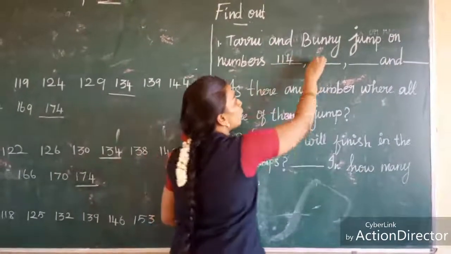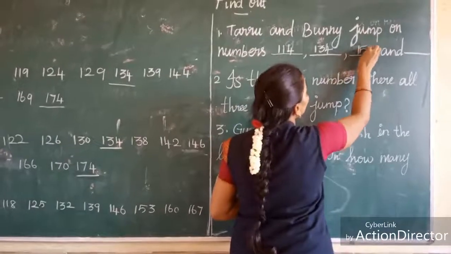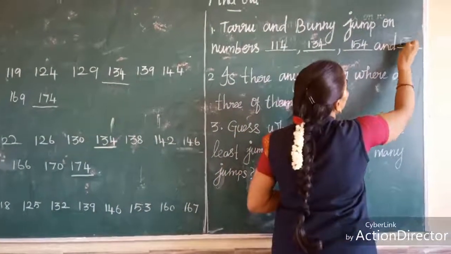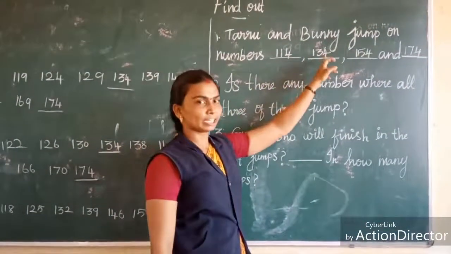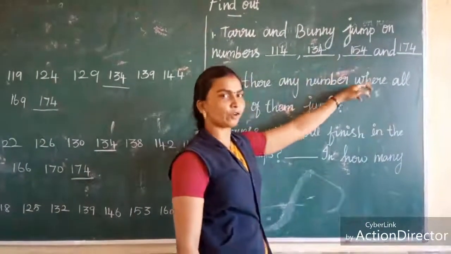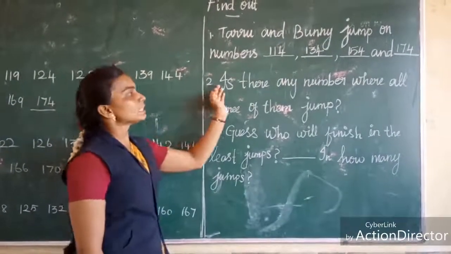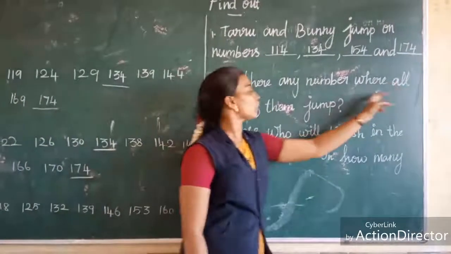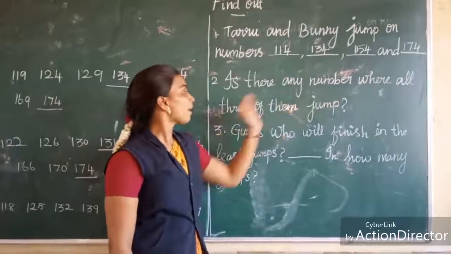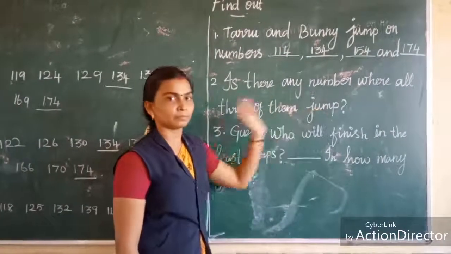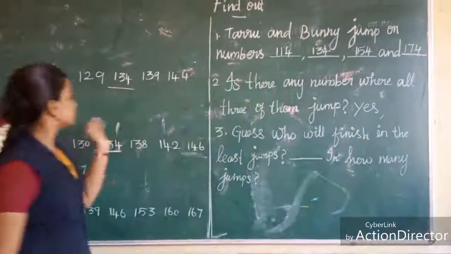So what are the numbers? 114, 134, 154, and at last 174. Look here: 114, 134, 154, 174. And then second question: is there any number where all three of them jump? See, is there any number where all three of them jump? Yes, the three of them jump on the same number.